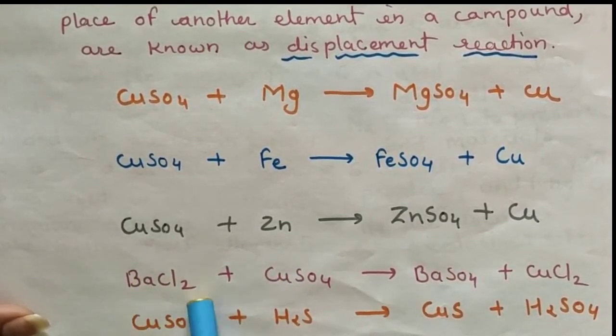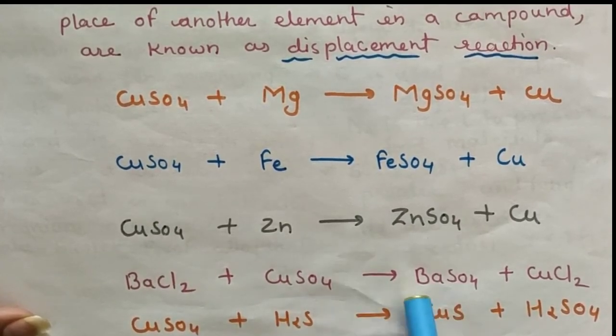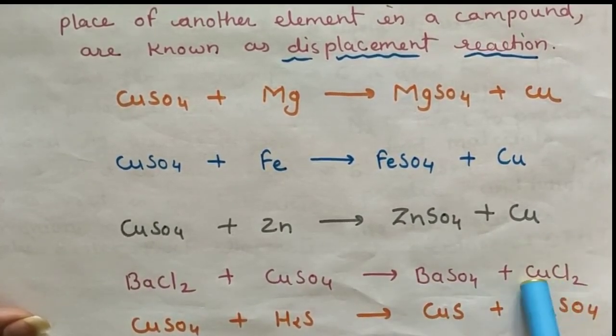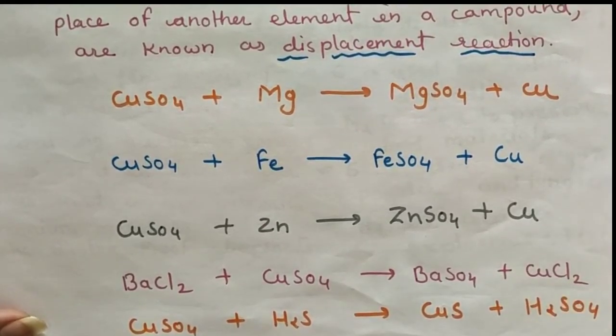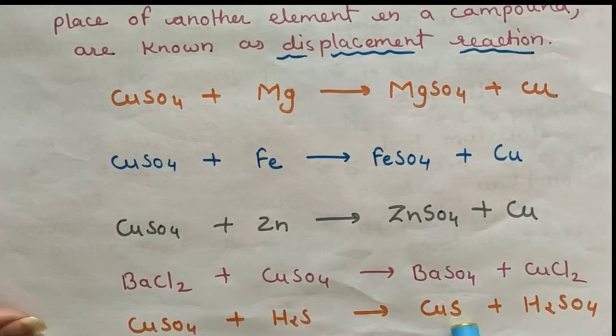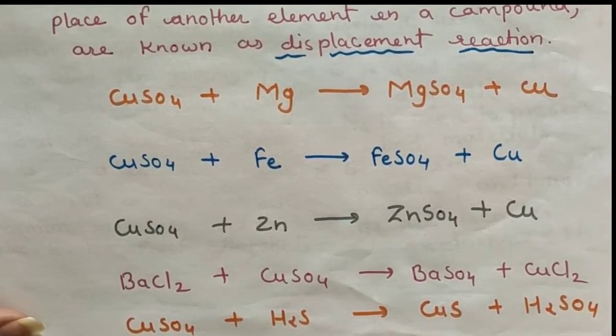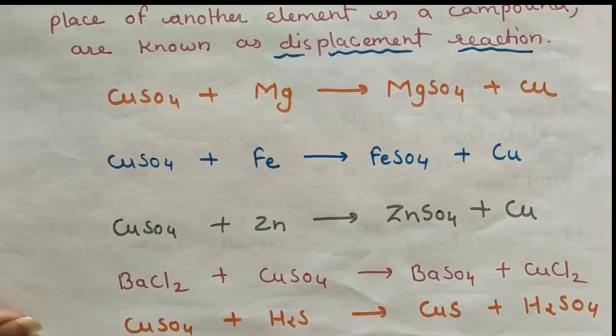Like this, when copper sulfate reacts with hydrogen sulfide, it forms copper sulfide and hydrogen sulfate. Okay, so these are the examples of displacement reactions.